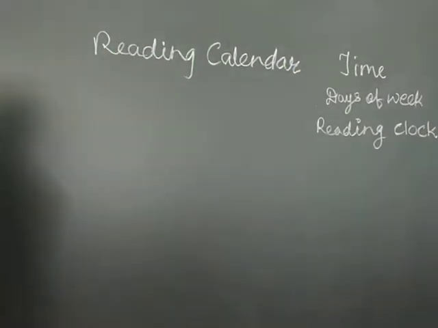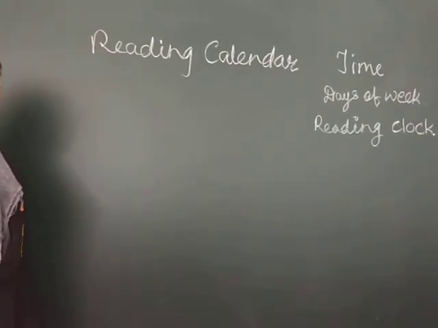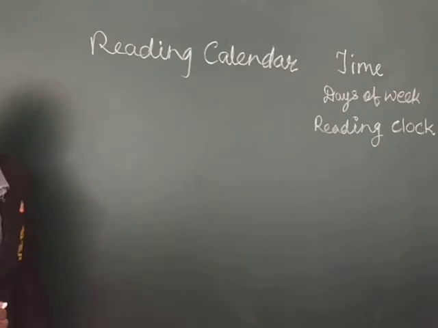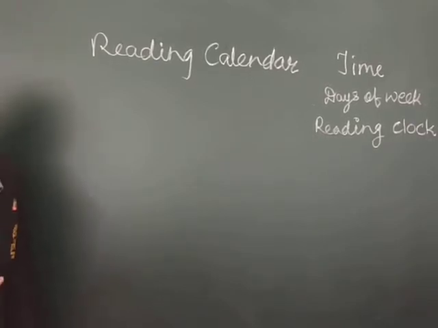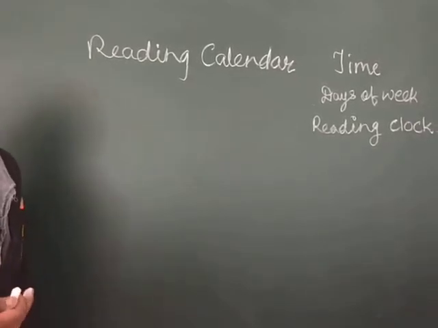As you know, students, do you know which calendar we follow? You can see at your home a Marathi calendar, Hindi calendar and Urdu calendar, and many more calendars are there according to their religion.